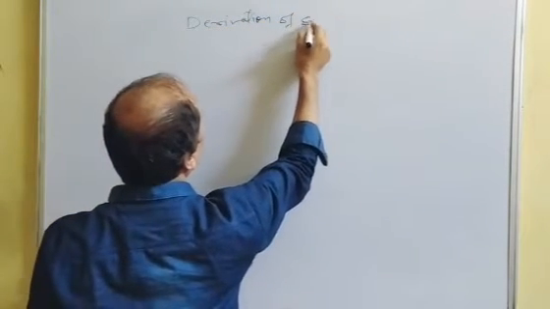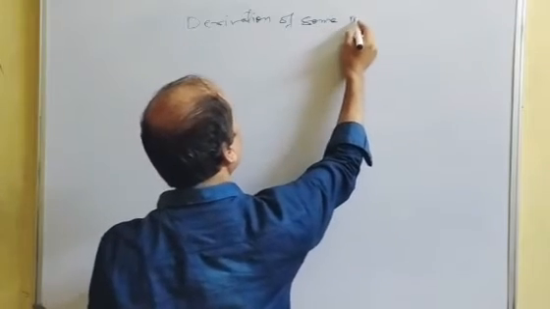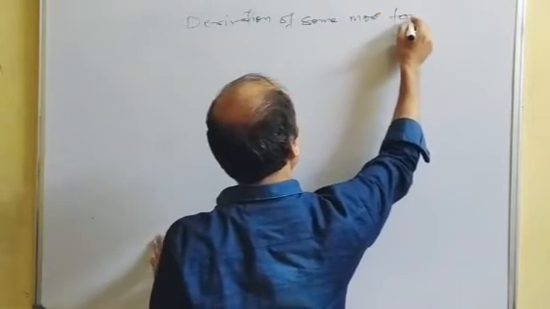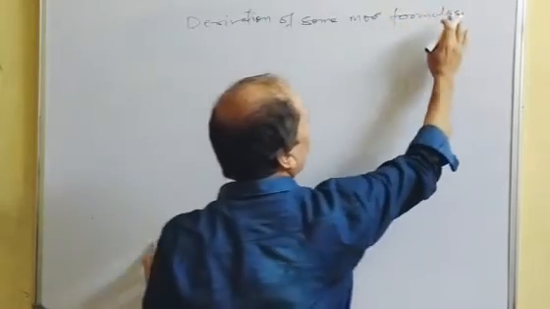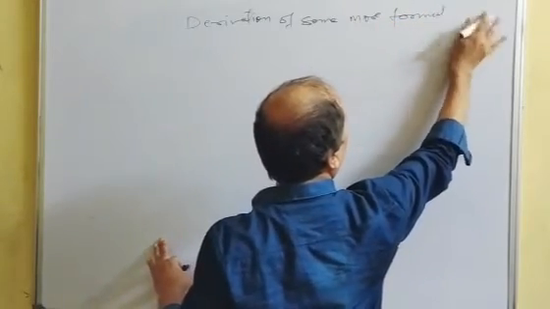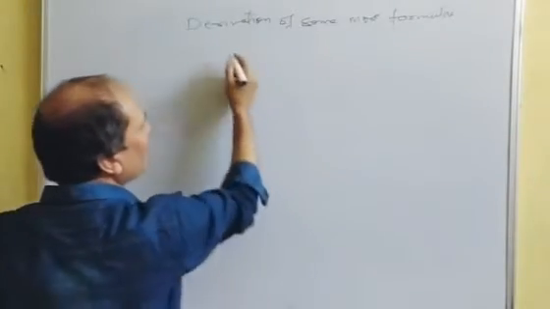Derivation of some more formulas to calculate power.